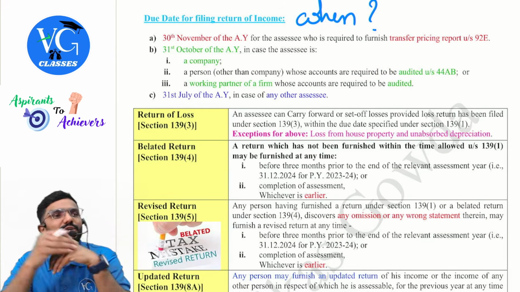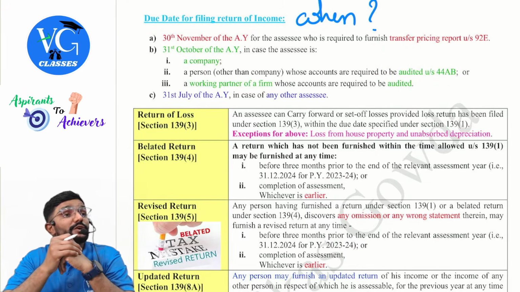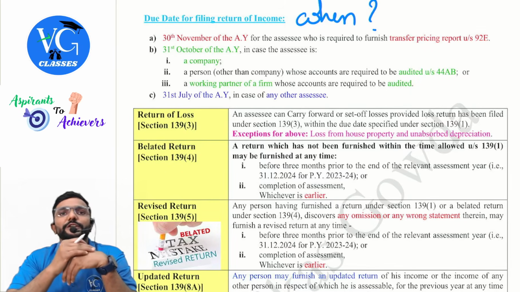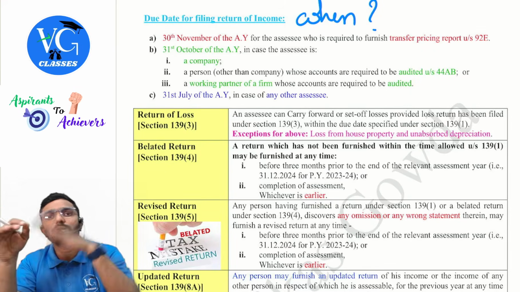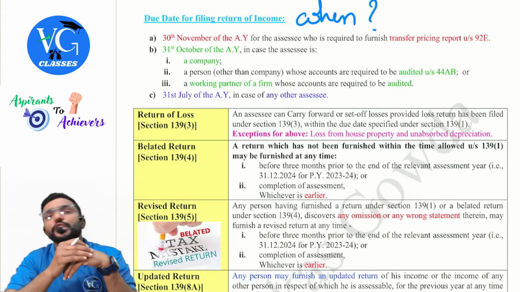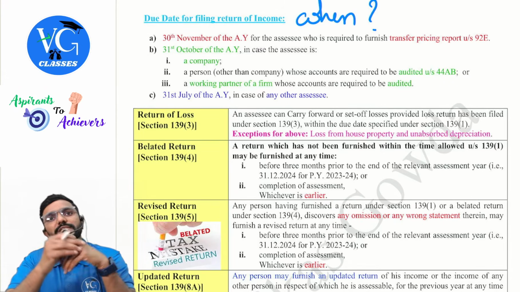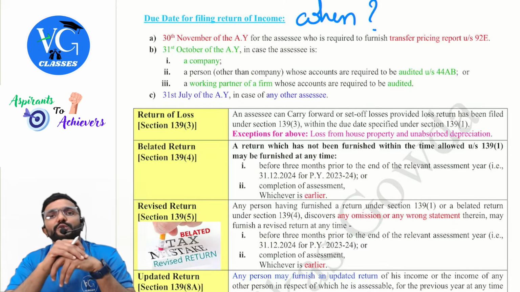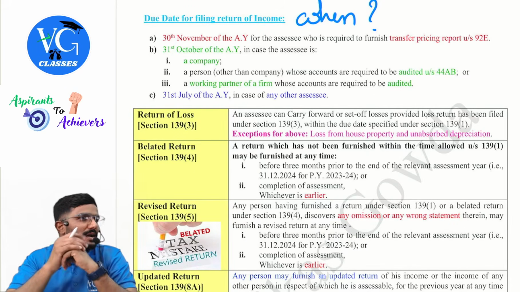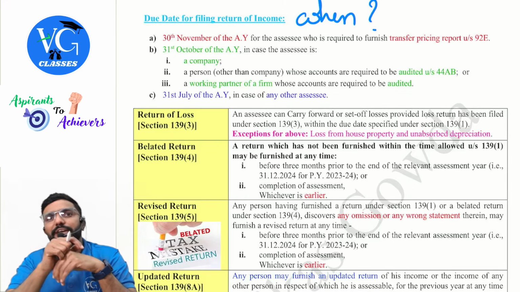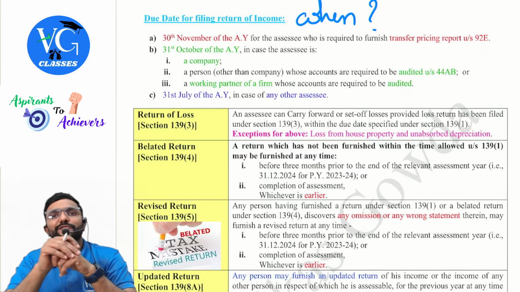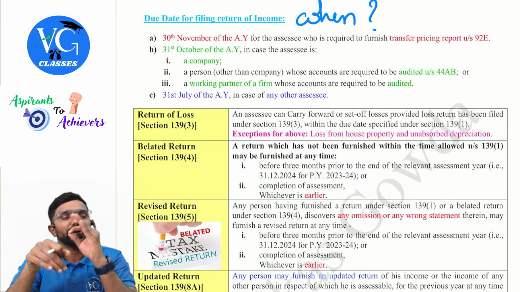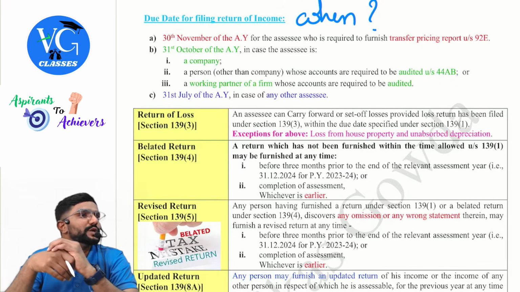Whenever they are subject to tax audit, they should file their tax audit report also 1 month prior to the due date. What is the due date to file returns? 31st October. 1 month prior to that is on or before 30th September. Where is this provision given? Under section 44AB itself. Whom should you appoint to do the audit? Chartered accountant. And there they have mentioned that specified date. The copy of audit report has to be filed within a specified date. Specified date means 1 month prior to the due date of filing returns.